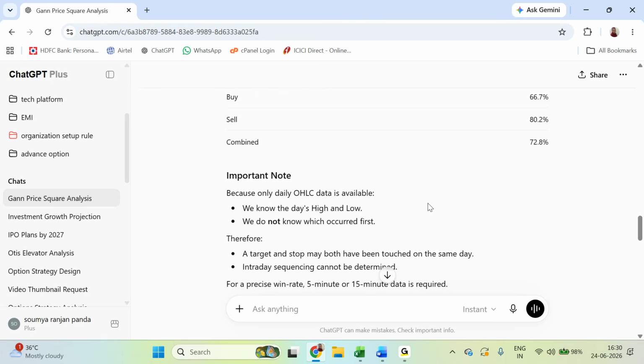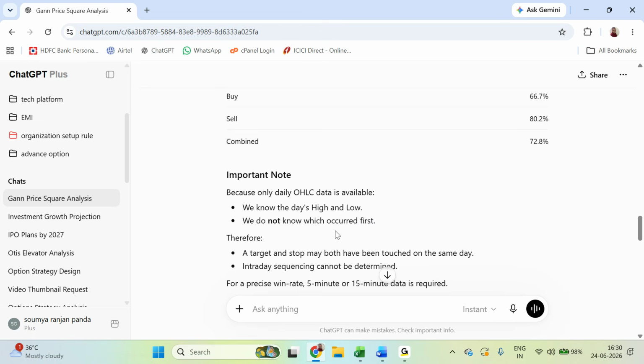It is also telling that because I am giving only open, high, low, close data, the day's high and low happen within the day, and we do not know which occurred first. If I give 1 minute data or 1 second data, then it can be more accurate.